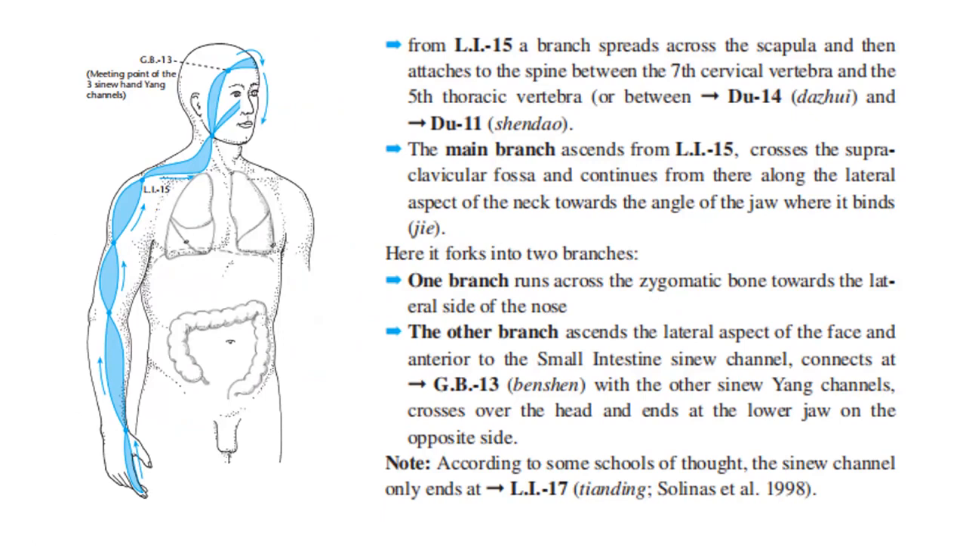Here it forks into two branches. One branch runs across the zygomatic bone towards the lateral side of the nose. The other branch ascends the lateral aspect of the face and, anterior to the small intestine sinew channel, connects at GB13 with the other sinew-yang channels, crosses over the head and ends at the lower jaw on the opposite side. Note, according to some schools of thought, the sinew channel only ends at LI17.